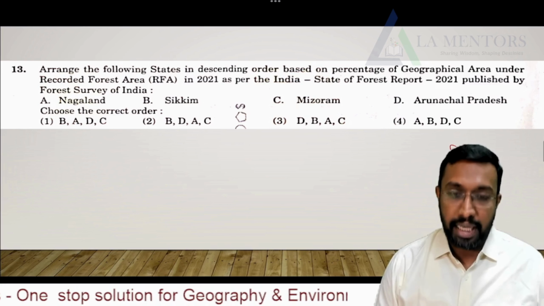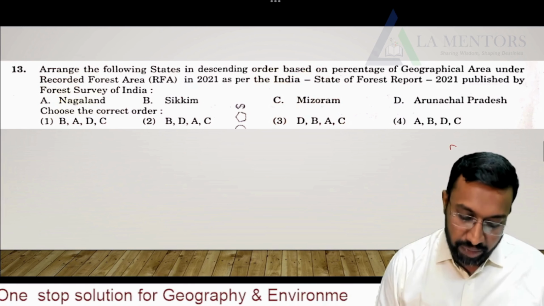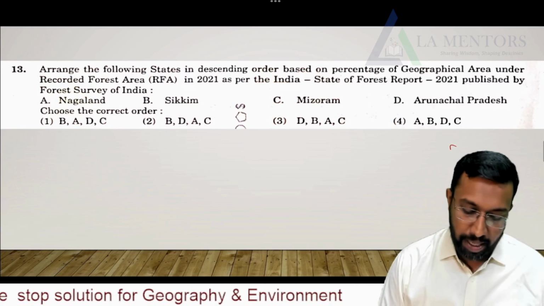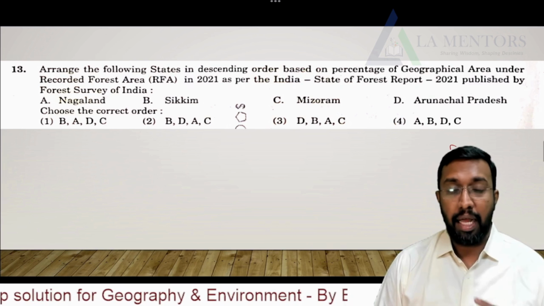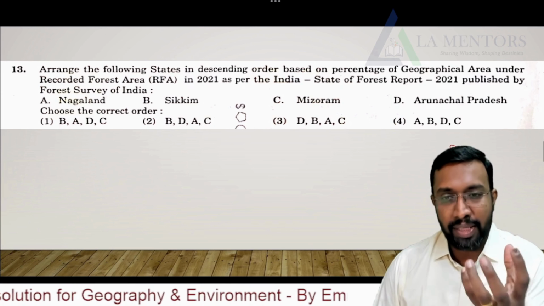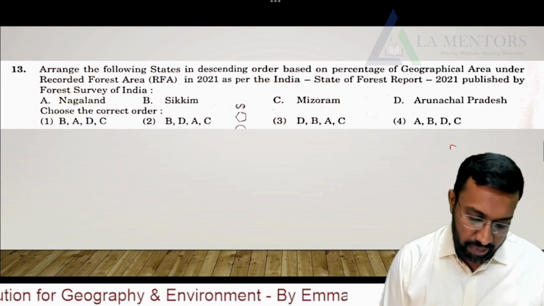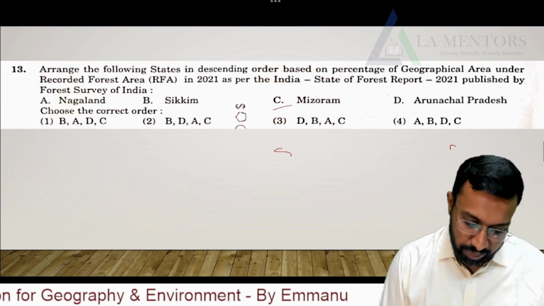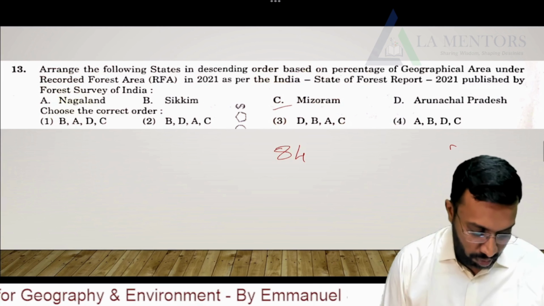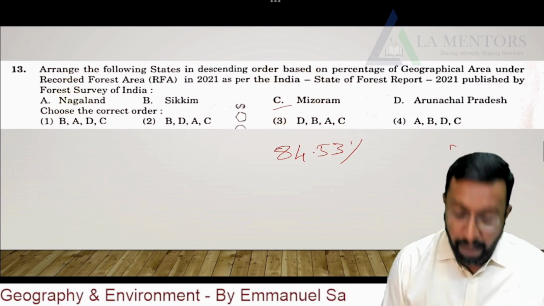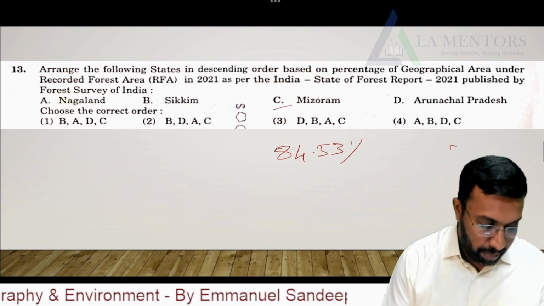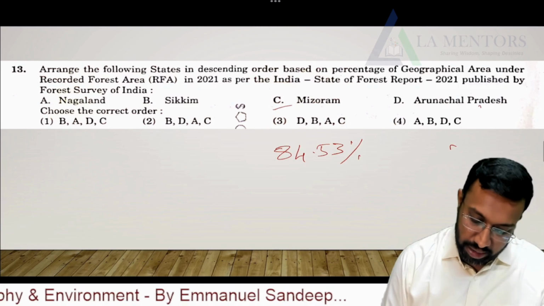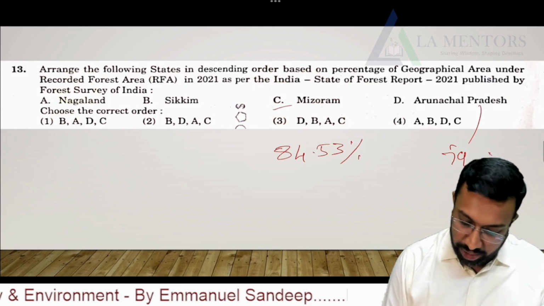Yes, the state of Mizoram has got the highest amount of forest area within its geographical area. Mizoram has got somewhere around 84.53% forest area, followed by Arunachal Pradesh, which has got somewhere around 79.33%.